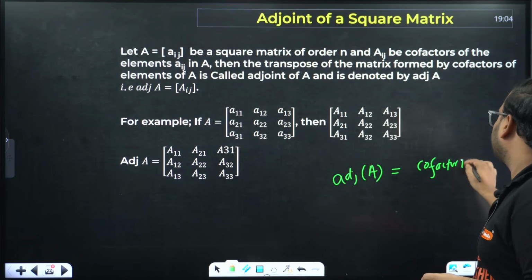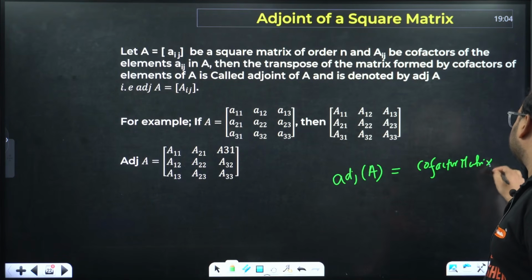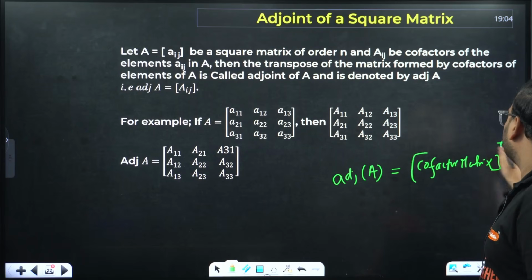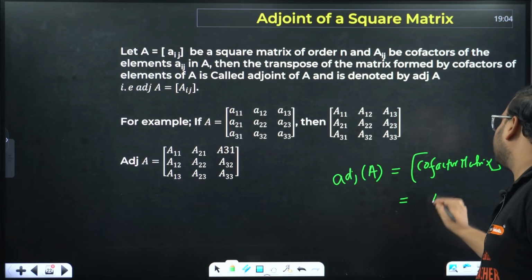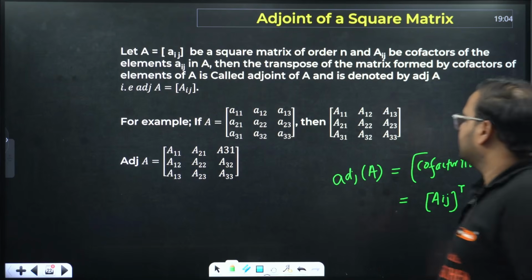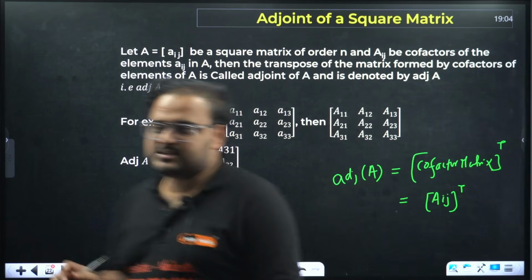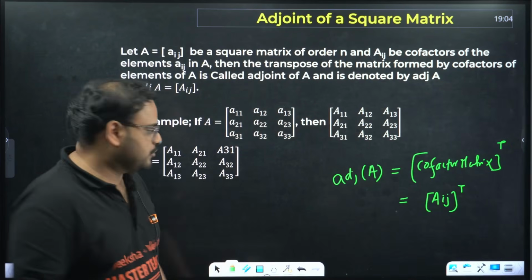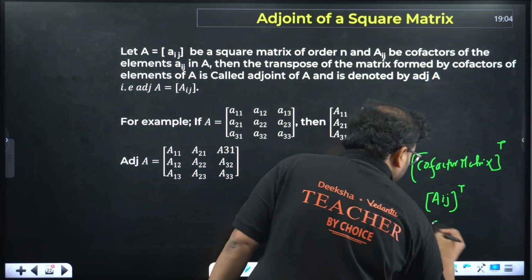Cofactor matrix transpose. What's the meaning of that? It means you're going to write the matrix Aij transpose. Adjoint of matrix A means Aij transpose. If it's confusing, let's write Cij also.